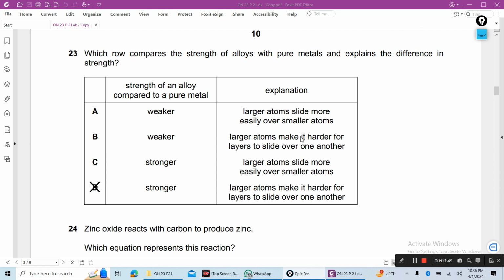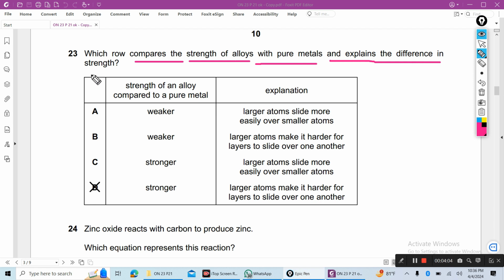Then 23, which row compares the strength of an alloy with a pure metal and explains the difference in strength? An alloy is stronger, so the answer is C or D. D is the correct answer. This part is also true, but consider the explanation for why D is the correct answer.